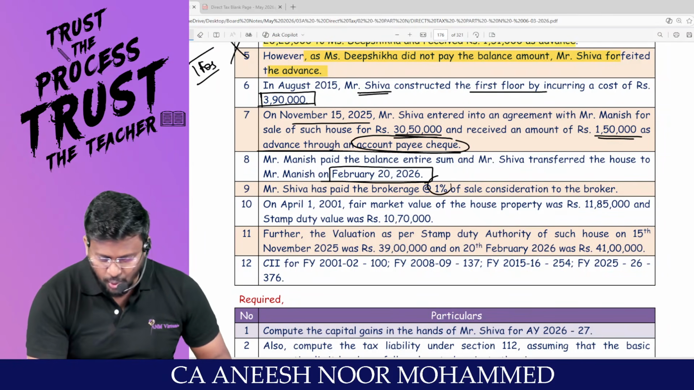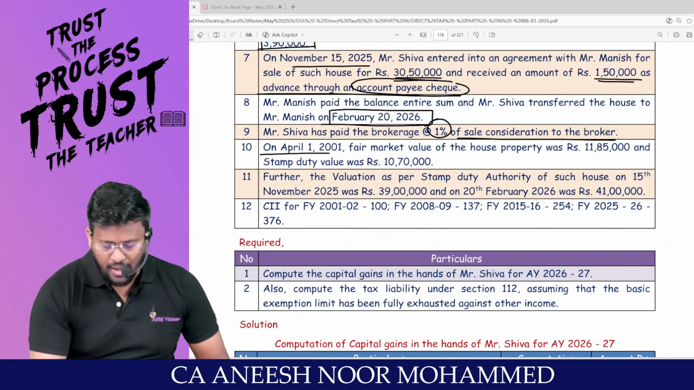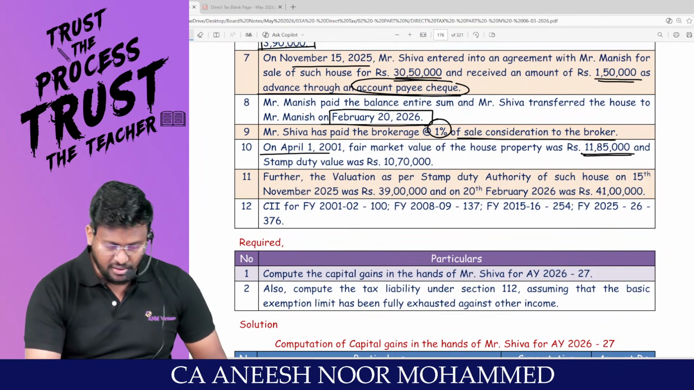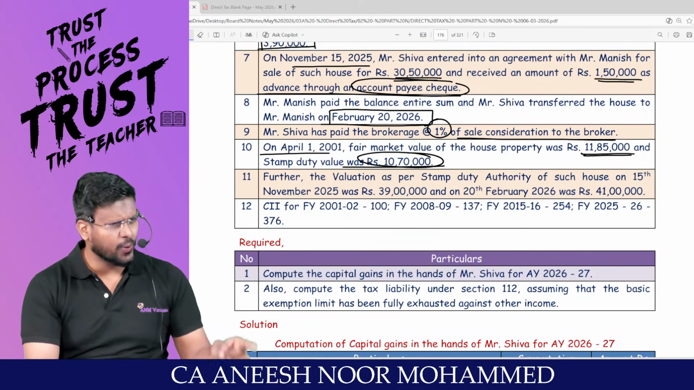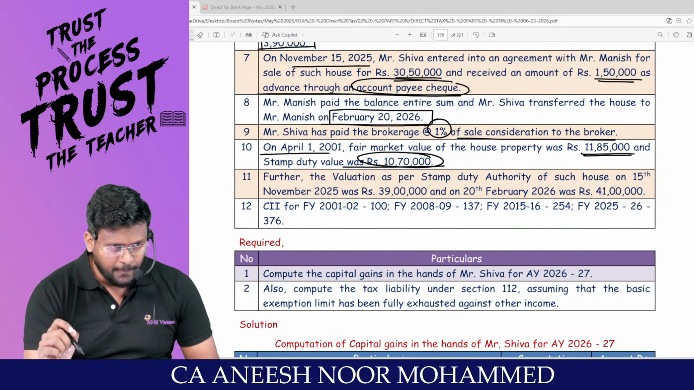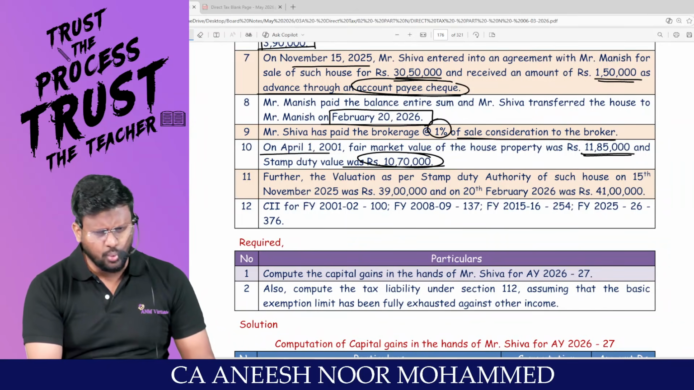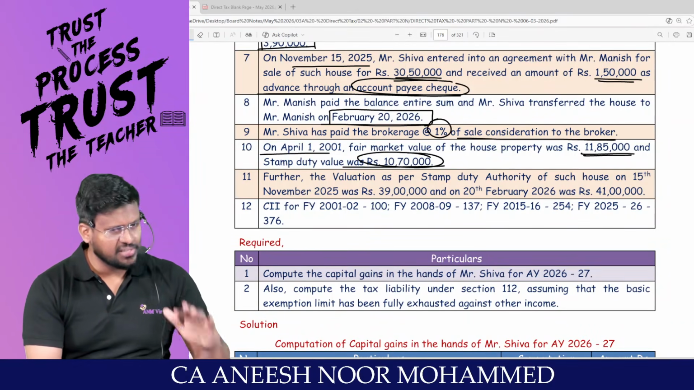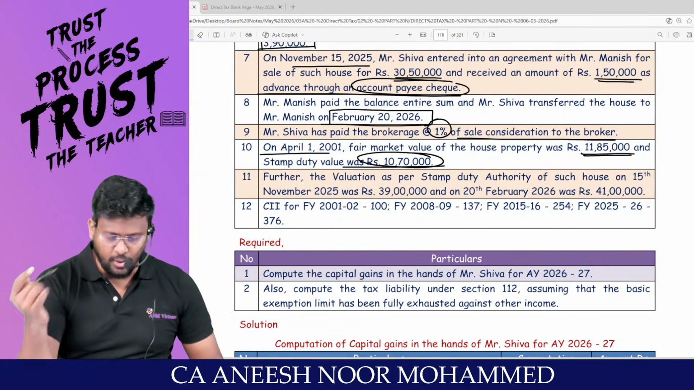Mr. Shiva has paid brokerage at 1% of the sale consideration to the broker. On April 1, 2001, fair market value of the house property was 11,85,000 and stamp duty value was 10,70,000. Since the asset has been acquired before the what year? Base year. Then the cost of acquisition should be actual cost of acquisition or fair market value as on 1/4/2001, whichever is lower, whichever is higher, whichever is higher or stamp duty value, whichever is lower.